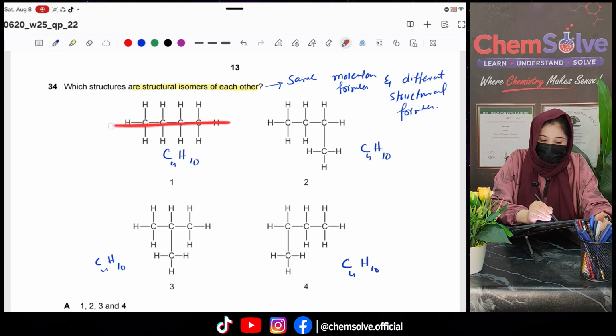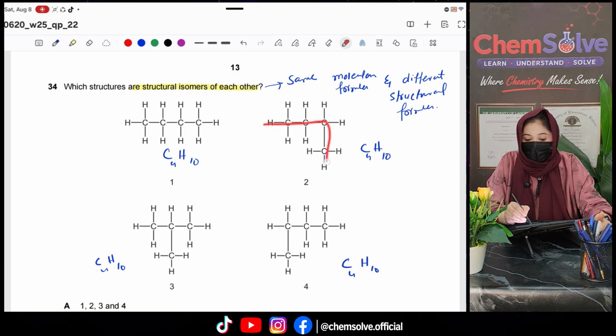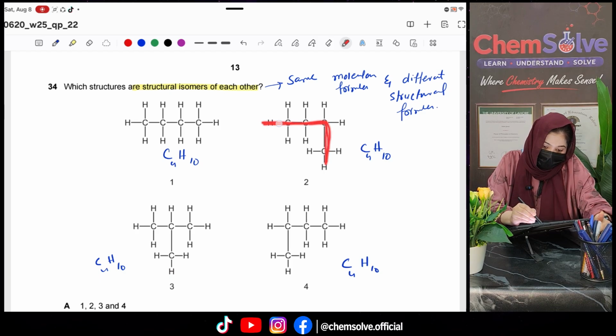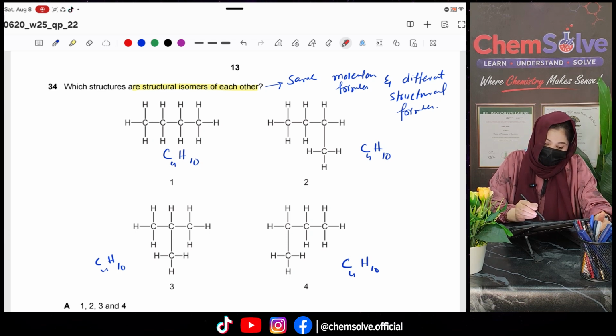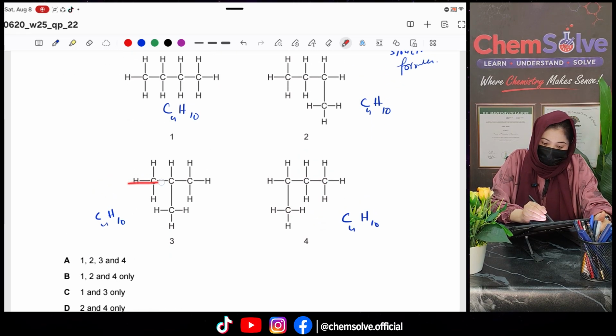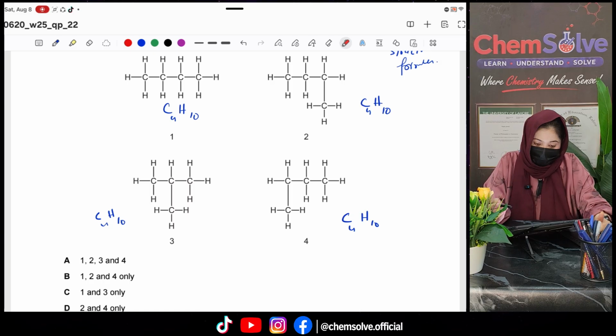This is a straight chain. This is also a straight chain. You can see I do not have to move the pen. Again, this is also a straight chain, the chain didn't break, right? And this is not a straight chain, because in order to touch the fourth carbon, I have to pick up the pen. I cannot touch all the carbons with the same pen.